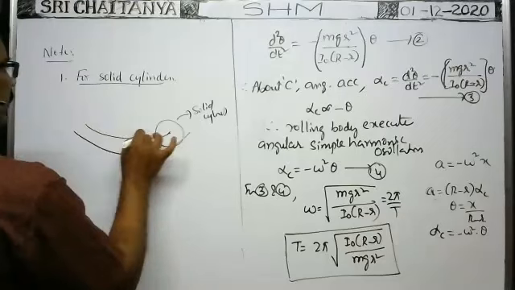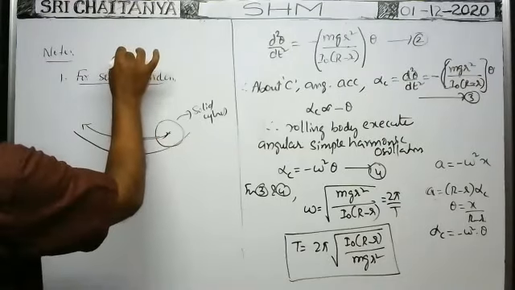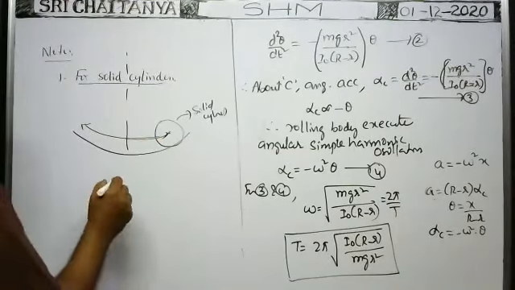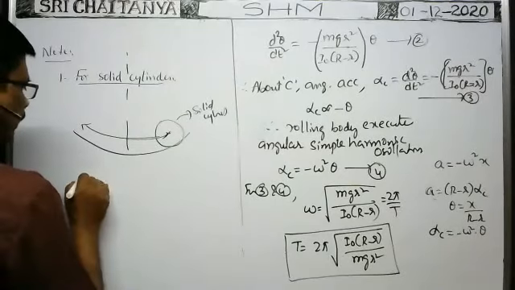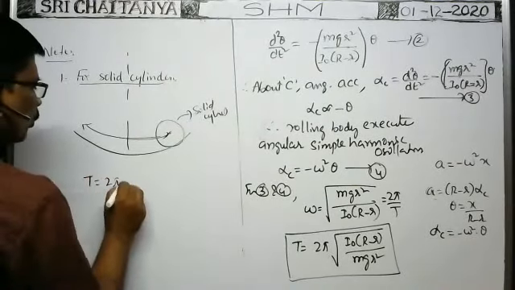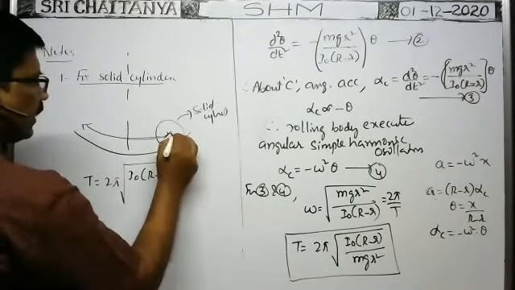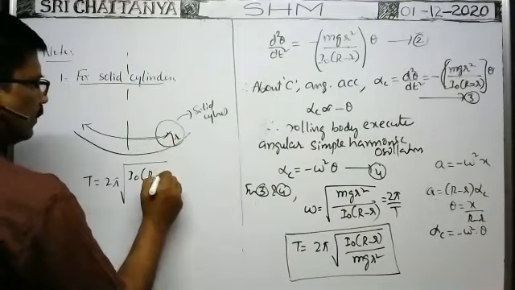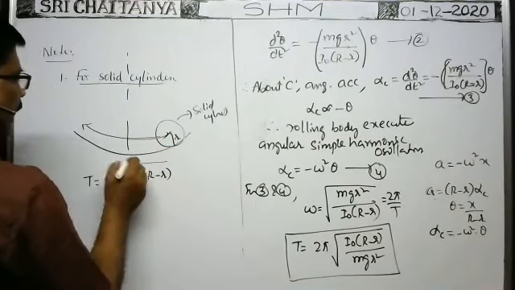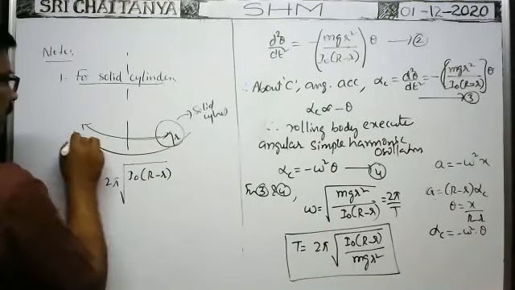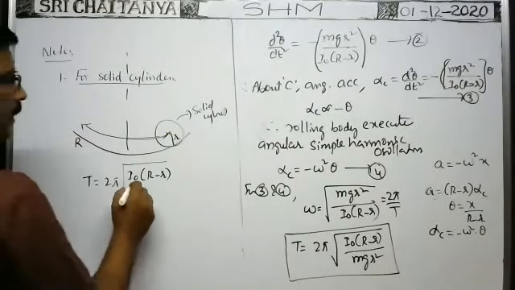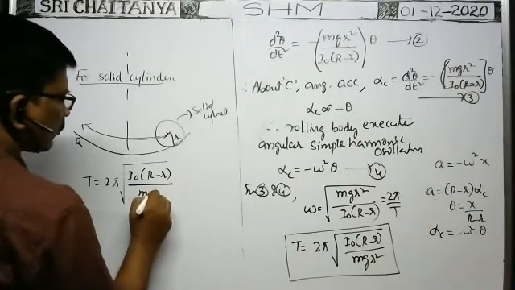In case of solid cylinder, when it makes oscillations like this about the center, what is the time period? So in this case, what is the formula for time period? Time period T is equal to 2 pi into root of I naught into capital R minus small r. Small r is the radius of this rolling body, solid cylinder. Capital R is the radius of curvature of this concave surface, by mg small r square.